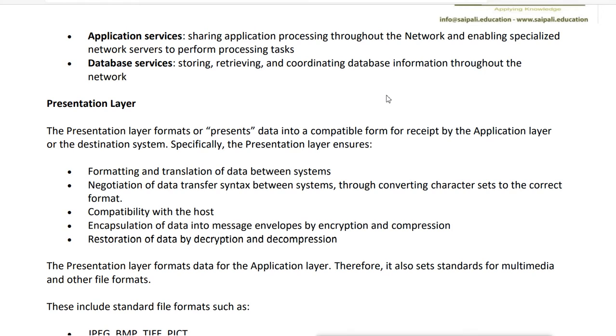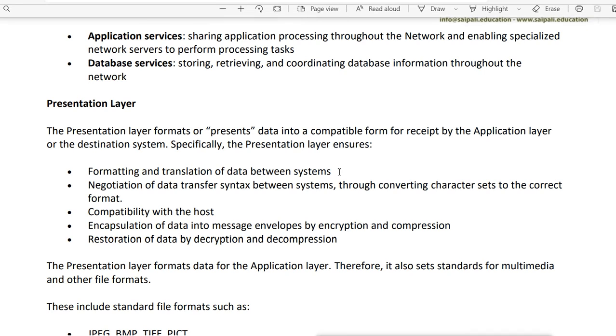Now the next layer will take over the data, and the next layer is what? The presentation layer. Now what will the presentation layer do? It actually defines the formats, or presents the data in a compatible form for the recipient by the application or the destination system. Specifically, the presentation layer ensures the formatting and translating of the data between systems. That means it formats the data to be an understandable format in both systems, the source system and the destination system.